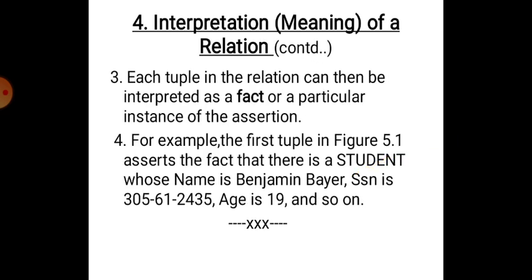Point number 3, continuing our interpretation, that is the meaning of relation. Each tuple in the relation can then be interpreted as a fact or a particular instance of the assertion. Point number 4. For example, the first tuple in figure 5.1, that is the table I have sent, asserts the fact that there is a student whose name is Benjamin Bear, SSN is 305-61-2435, age is 19, and so on.